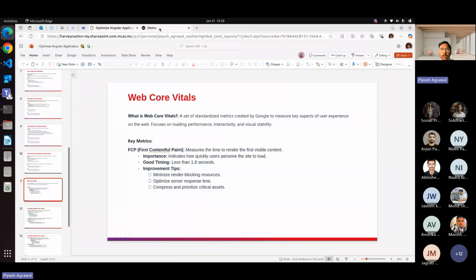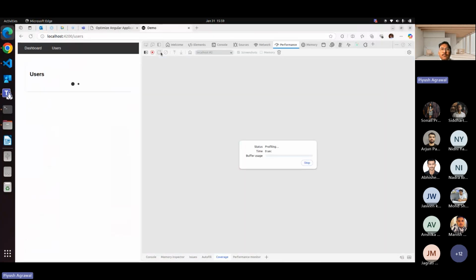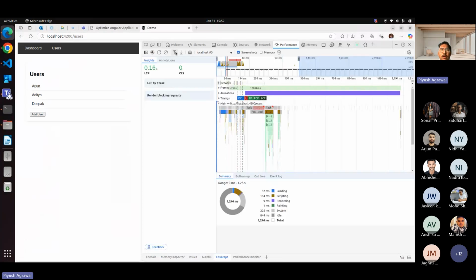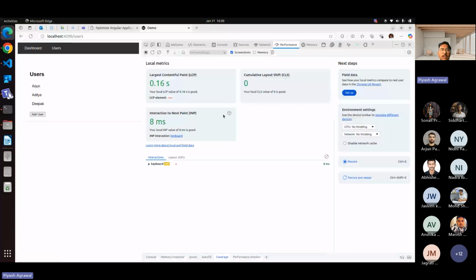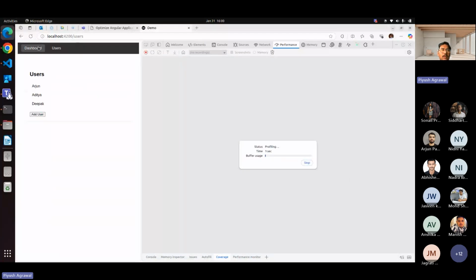So let's go to the demo. I'm just creating this and then handling it. In the browser you can go to the application and you will have a Performance tab. Let me show you simply. Press Control Shift I, and you will be presented with this header, then you can select Performance. Then select record and reload, and it will provide you the metrics of your application. So let me reload that one, and it's just 3 seconds.